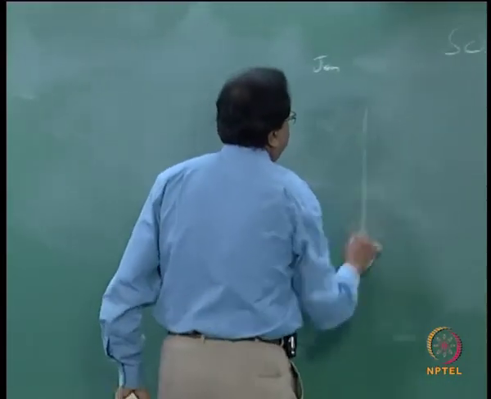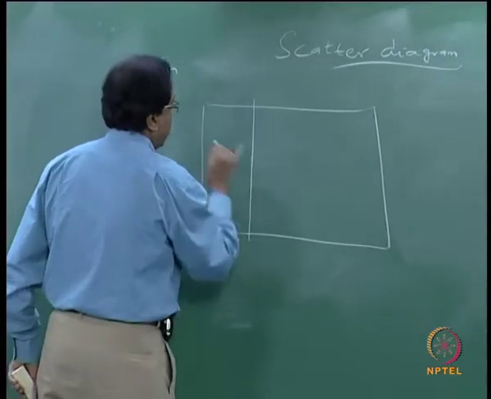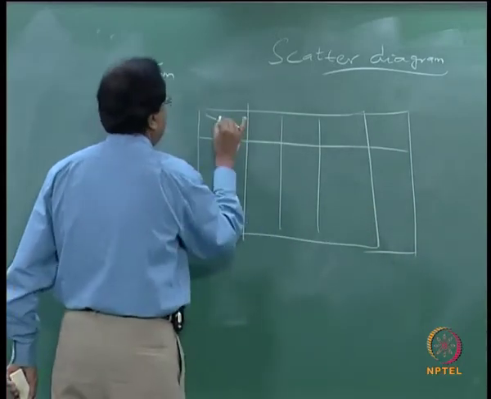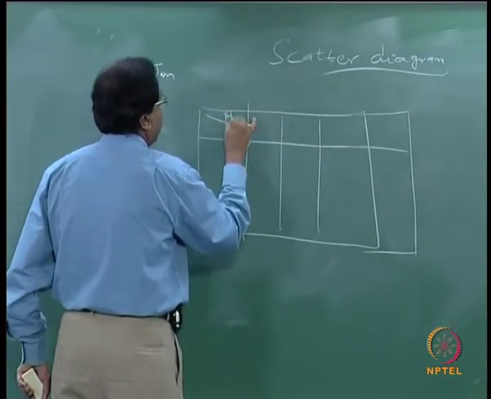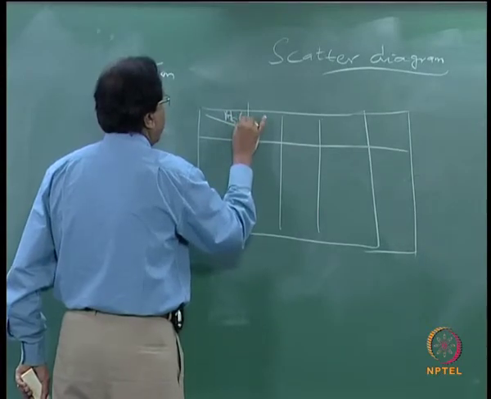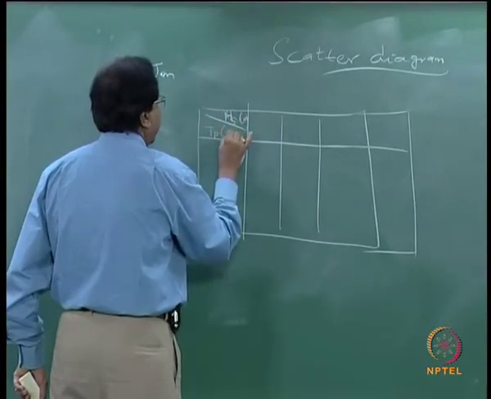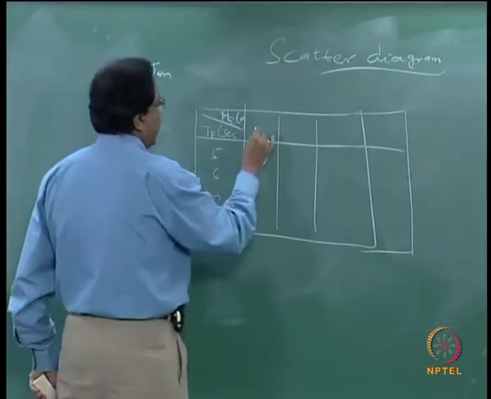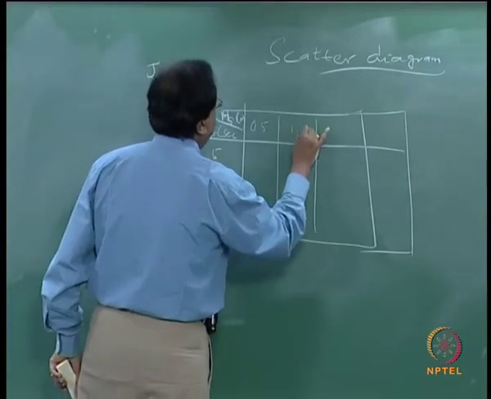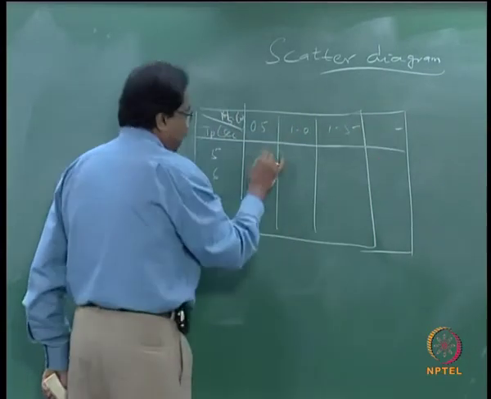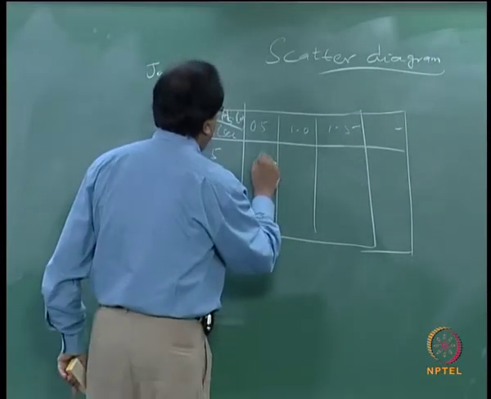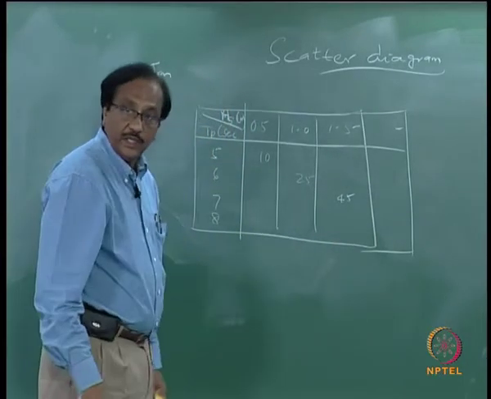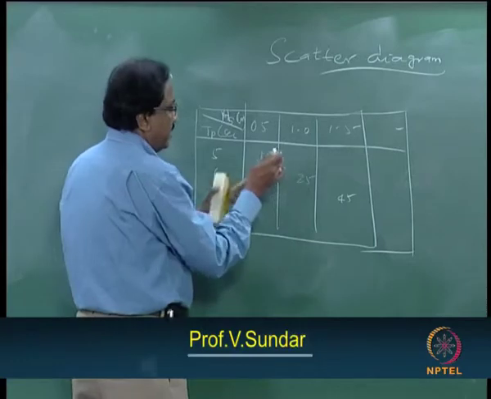So you will have Hs in meters and Tp in seconds. So you may have 5, 6, 7, 8 etc., and then here maybe 0.5, 1 meter, 1.5 etc. And in this you maybe have 10, 25, 30, 40 etc. Okay. So what does this mean? This gives the scatter diagram.